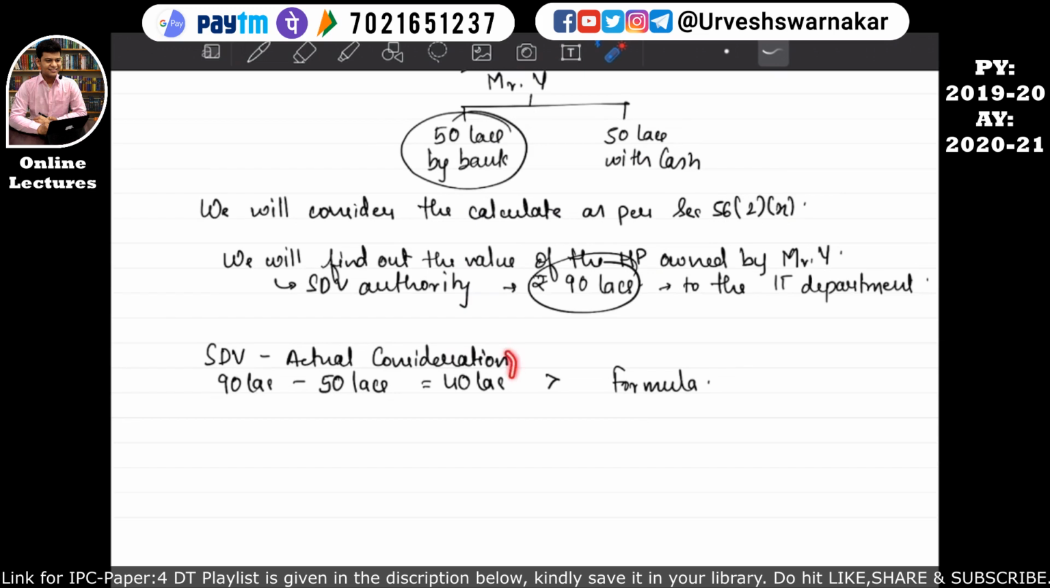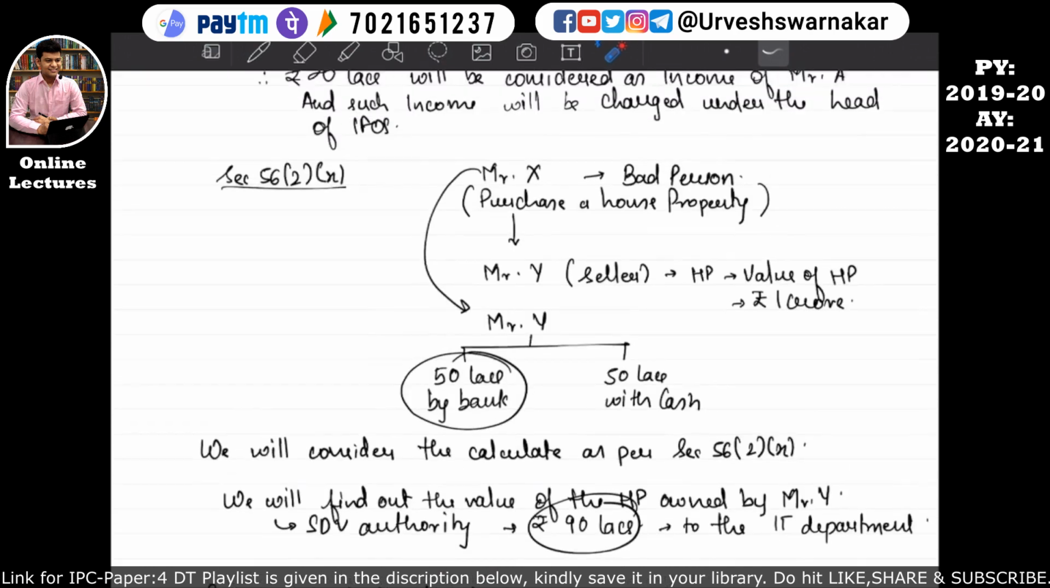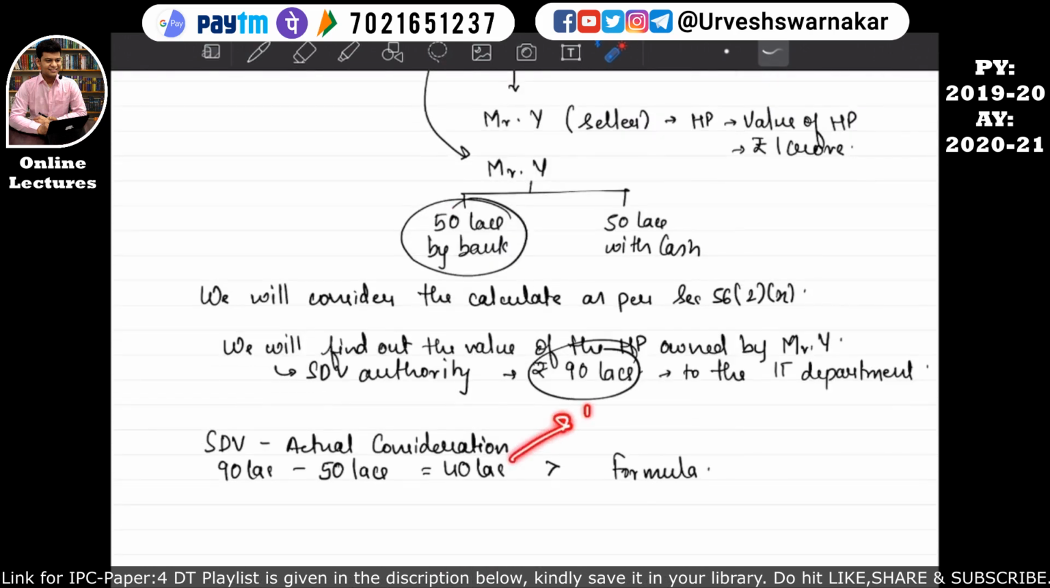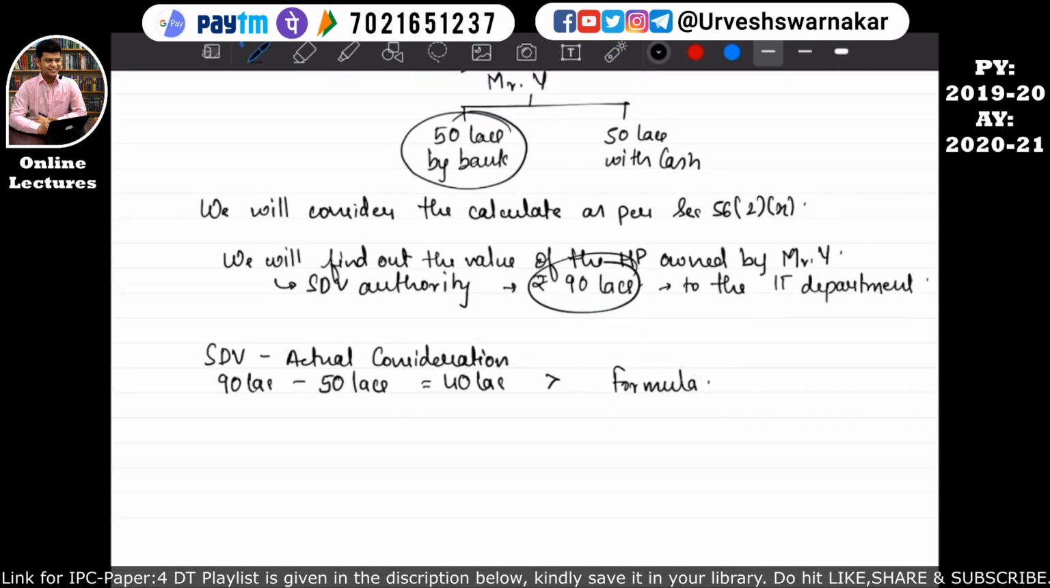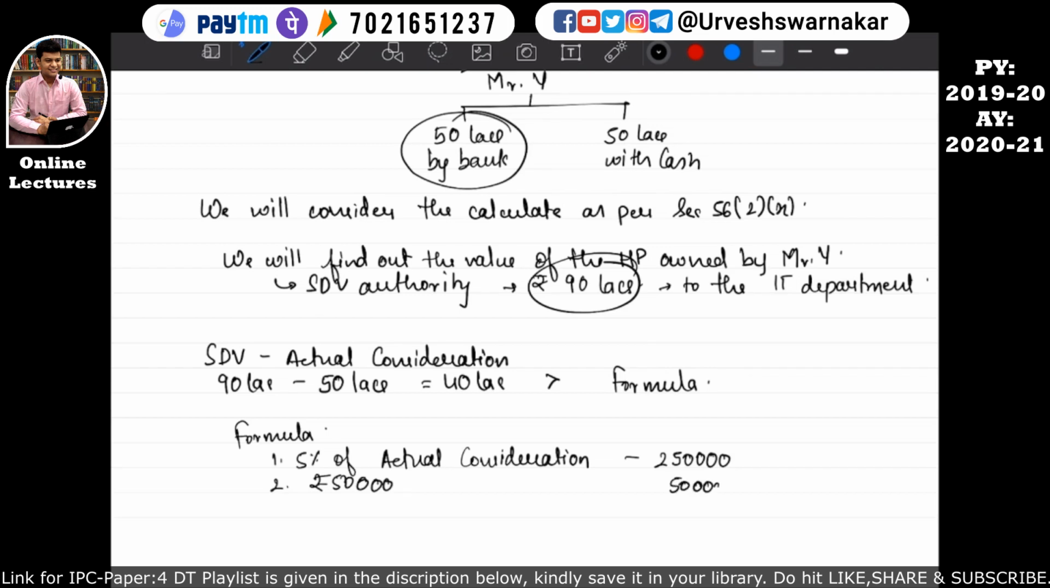Since we are aware that this 40 lakhs will anyways be greater than this formula, that means this 40 lakhs will be considered as the income of Mr. X, under the head income from house property. So we will calculate the formula also, but for the sake of it I told you the entire thing. The formula says that the formula's value is 5% of actual consideration, which is equal to 5% of 50 lakhs, which is equal to 2,50,000 rupees. So this 2,50,000 will be compared with this, whichever will be higher will be written over here. So in place of formula we will write 2,50,000.